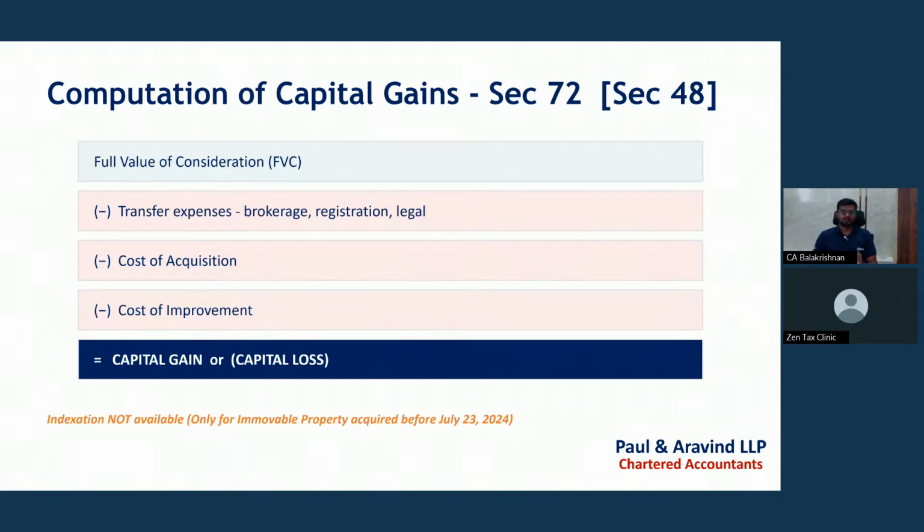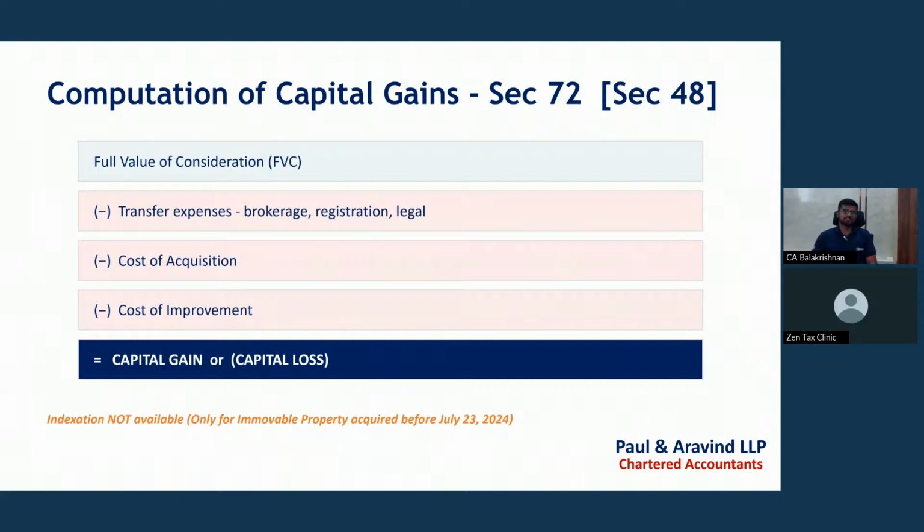First, we need to take the full value of consideration, and we can reduce the transfer expenses such as brokerage, registration charges, stamp duty paid, and legal charges, if any, from the full value of consideration. Then we can reduce cost of acquisition and cost of improvement. We will see what is full value of consideration, what is cost of acquisition, what is cost of improvement in the subsequent slides. For the time being, we need to compute capital gain or loss in this manner only.